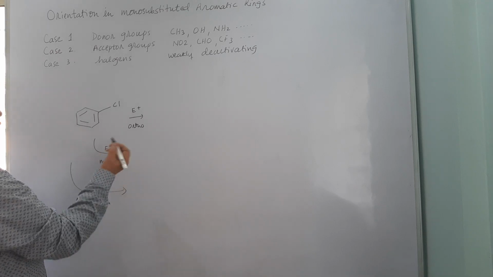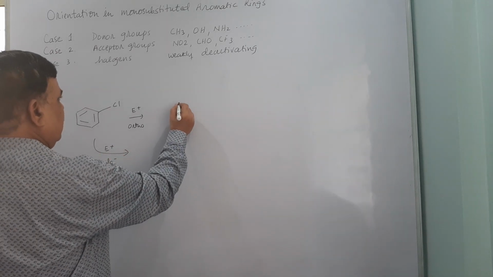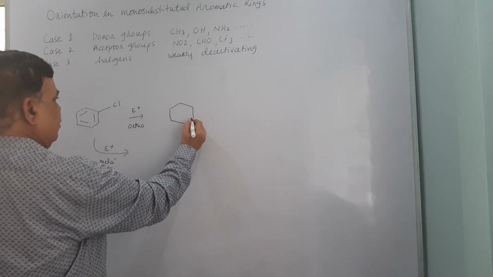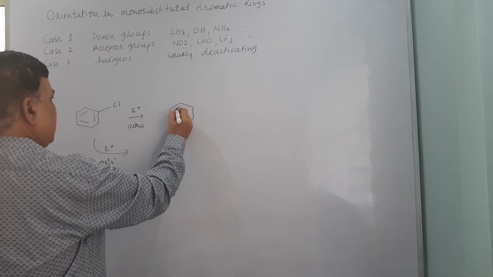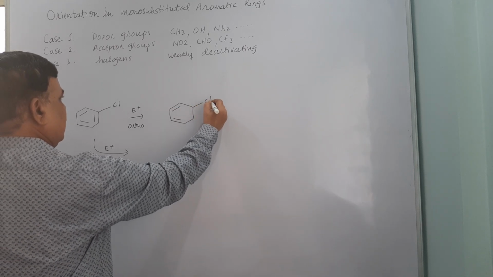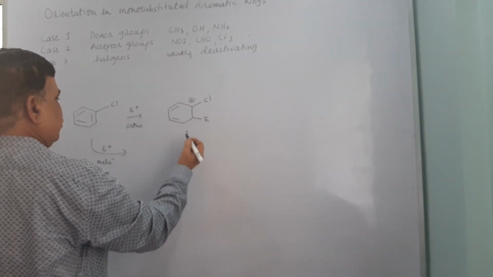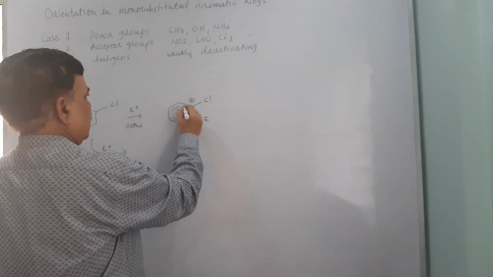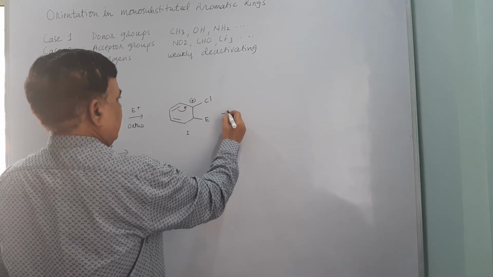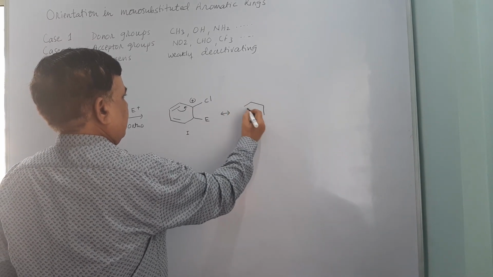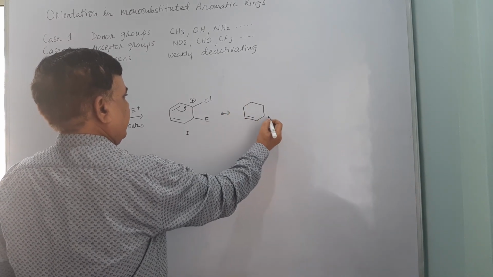A similar structures one can draw. The only thing is here you will have to remember the unshared electron pair of the halogen, which is also important. This is the first structure, this is second structure, which is resulting from the resonance effect.